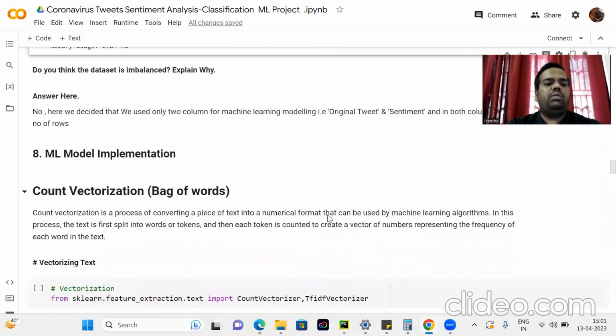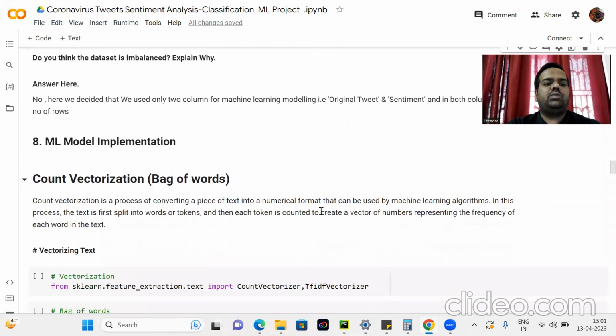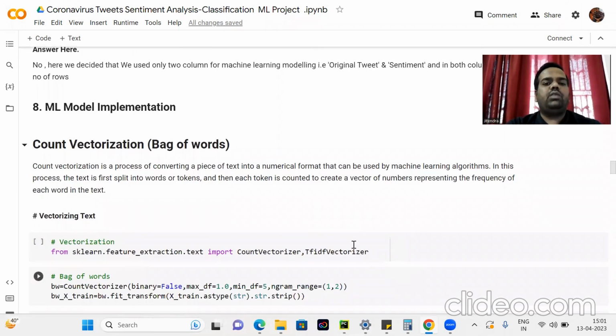Now start with the ML model implementation. What is count vectorization? Count vectorization is a process of converting a piece of text into a numerical format that can be used by the machine learning algorithm. In this process, the text is first split into words or tokens. Then each token is counted to create a vector of numbers representing the frequency of each word in the text.